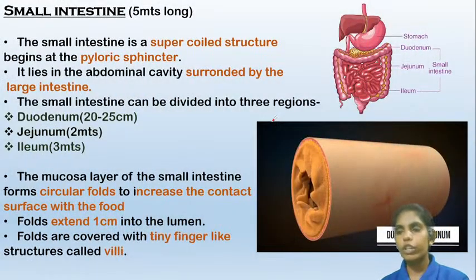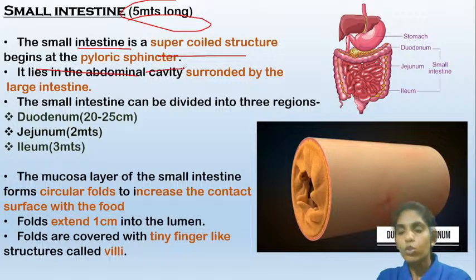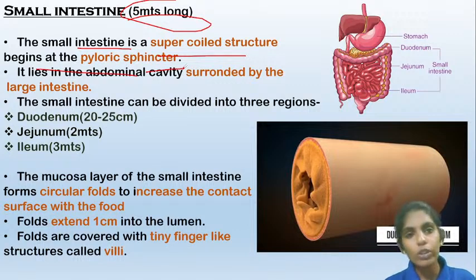Now coming to the small intestine, which is about 5 meters long. The small intestine is a supercoiled structure that begins with the pyloric sphincter. The entry of the stomach into the small intestine is guarded by a sphincter called the pyloric sphincter. This pyloric sphincter opens only when the food is partly digested, or you can say when the food is converted into chyme. When the chyme is formed, the pyloric sphincter will open and transport the food from the stomach to the small intestine. It lies in the abdominal cavity.